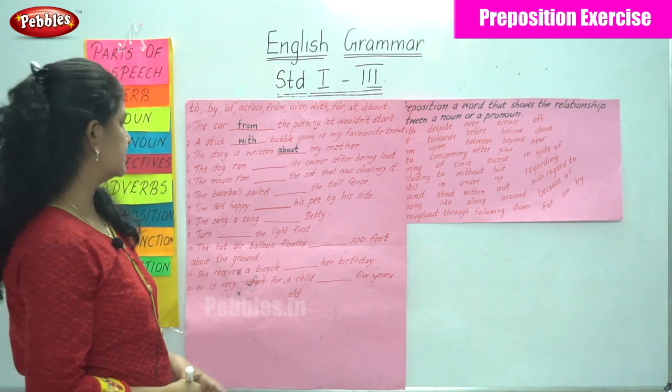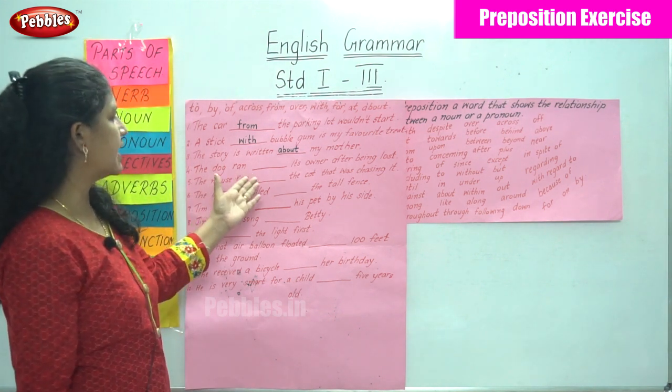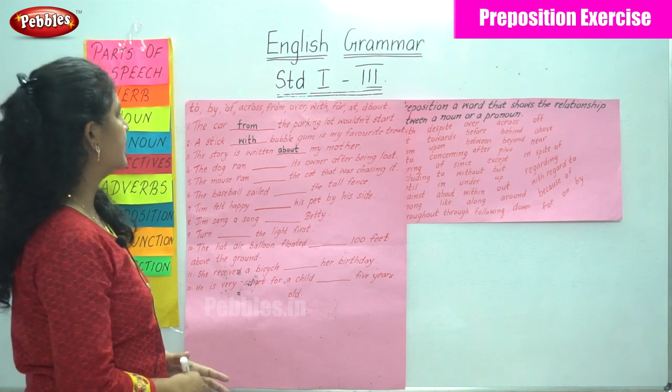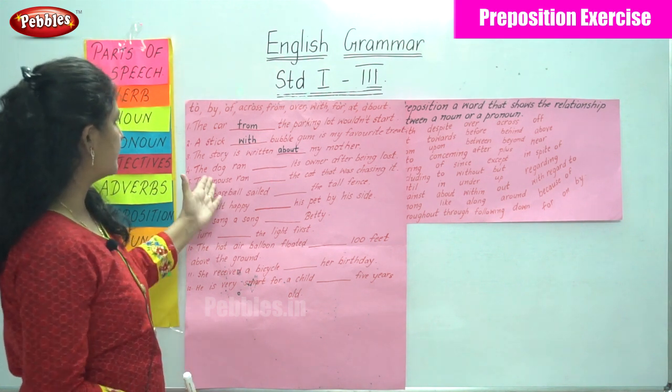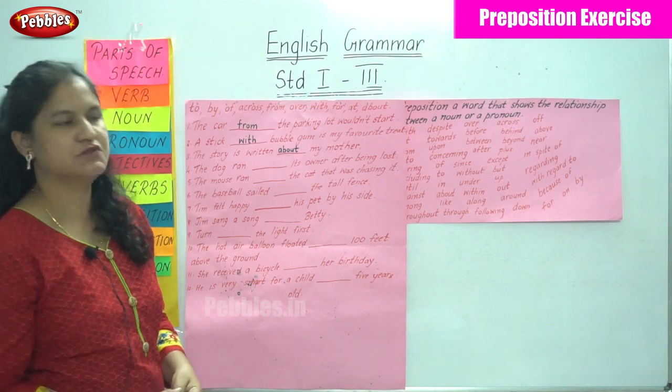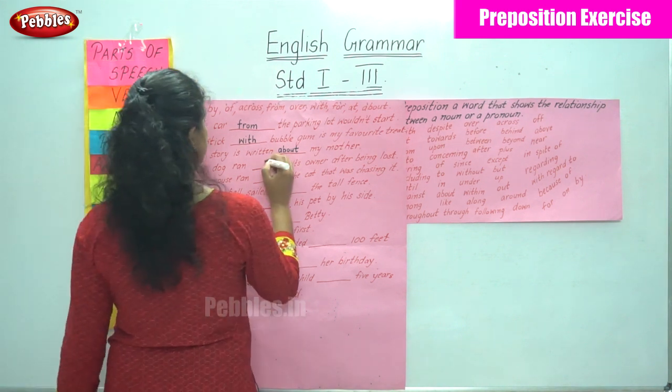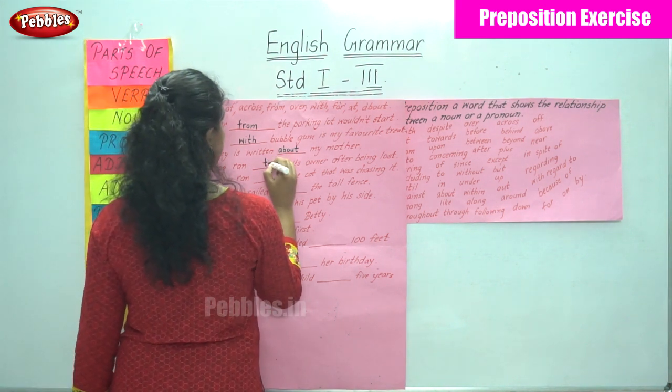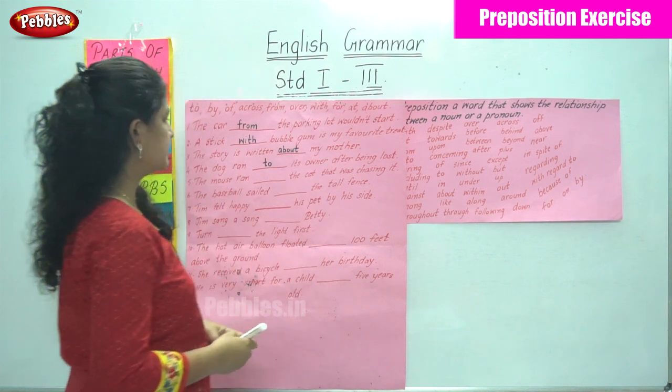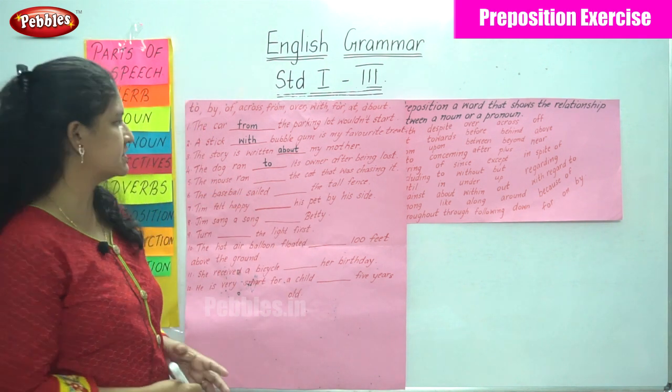The next sentence, the dog ran dash its owner after being lost. So then I make use of the preposition to. The dog ran to its owner after being lost. So the preposition to is being used.